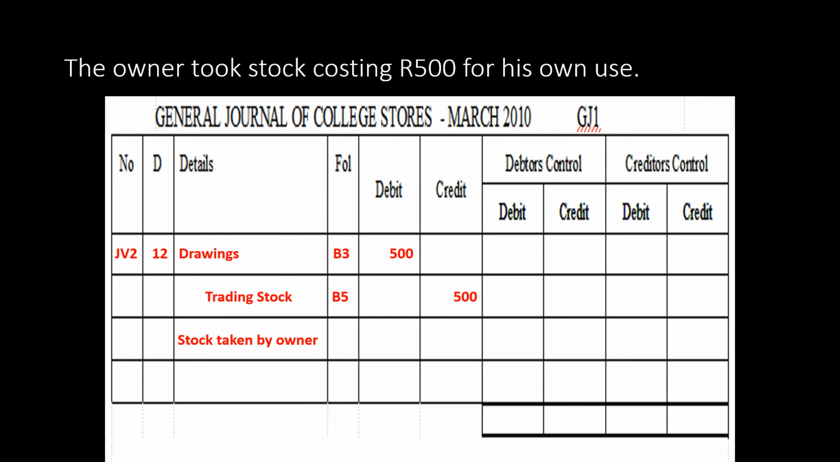In your folios you have B3 and B5 showing that it goes to your balance sheet account section, to those relevant accounts when we are posting. We underline our narrations again. I'm reminding you, underline your narrations. Moving on.